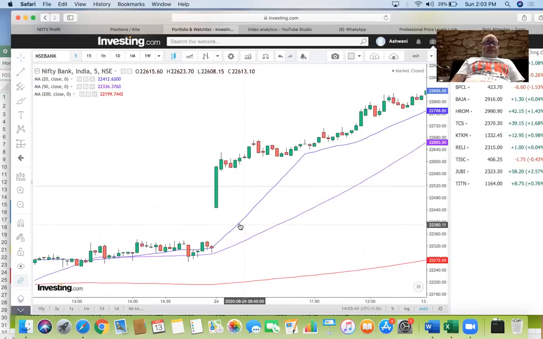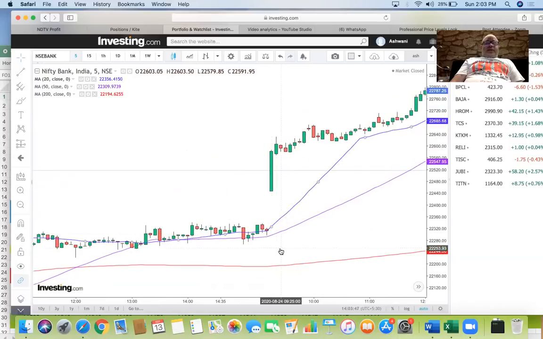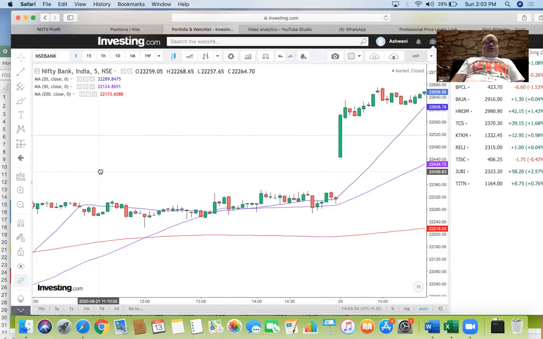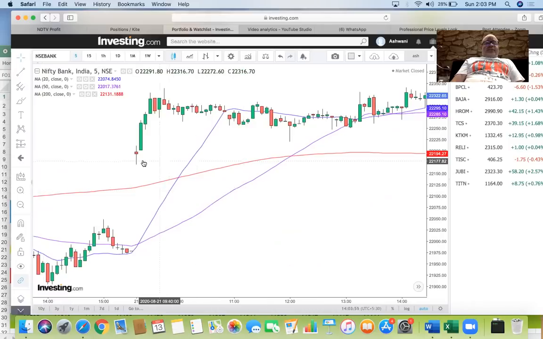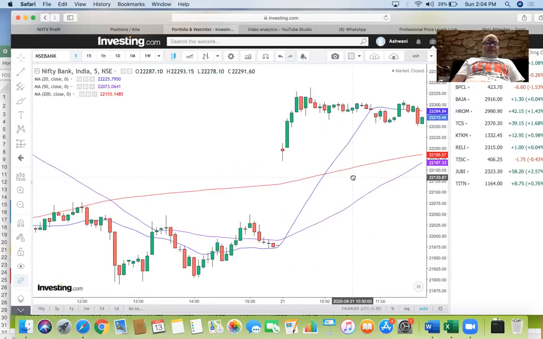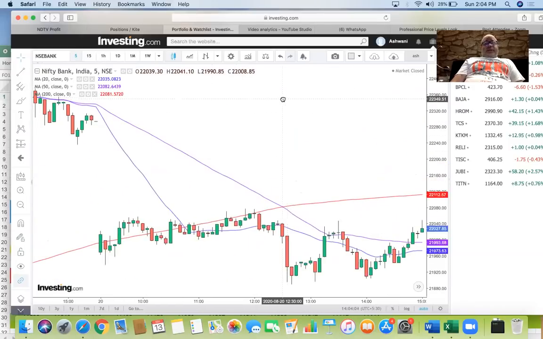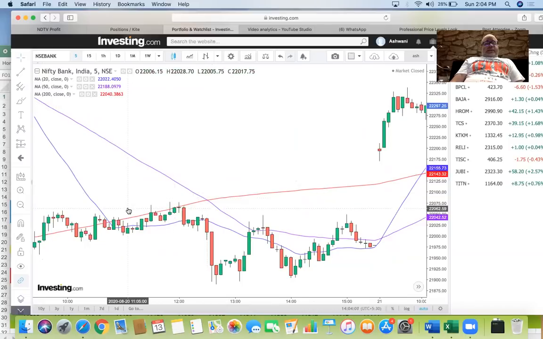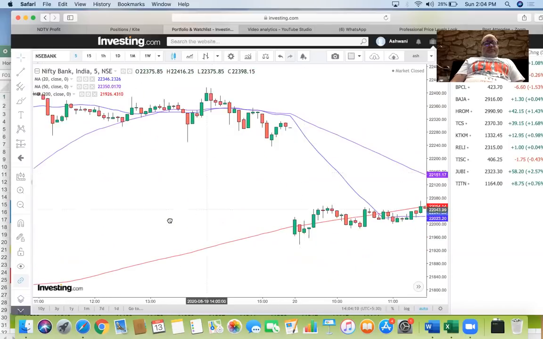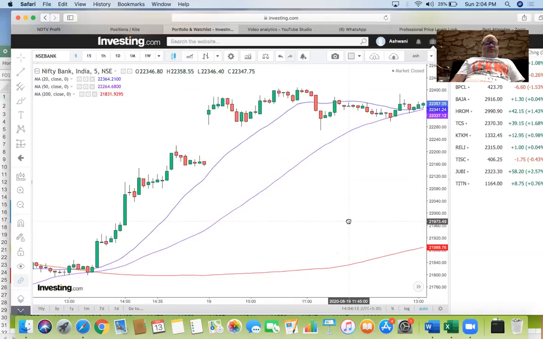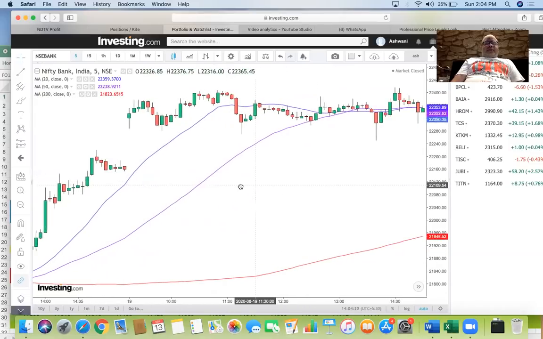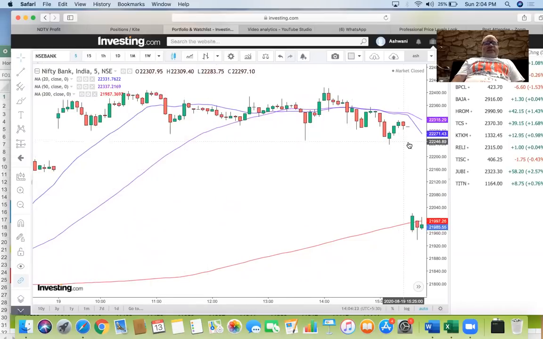But here you are close to 200. So immediately you could have traded an expansion. So different market phases call for different techniques. Close to 200, you could have traded it up. Away from 200, away from 20, if you went short here, you got something by end of the day.